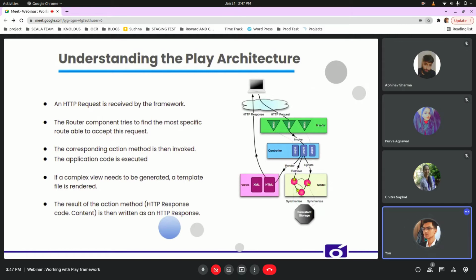As you can see, the HTTP request is received by the framework. Then the router component tries to find the most specific route able to accept the request. The corresponding action method is then invoked. The application code is executed. If a complex view needs to be generated, a template file is rendered. The result of the action method, the HTTP response code, is then written as the HTTP response.